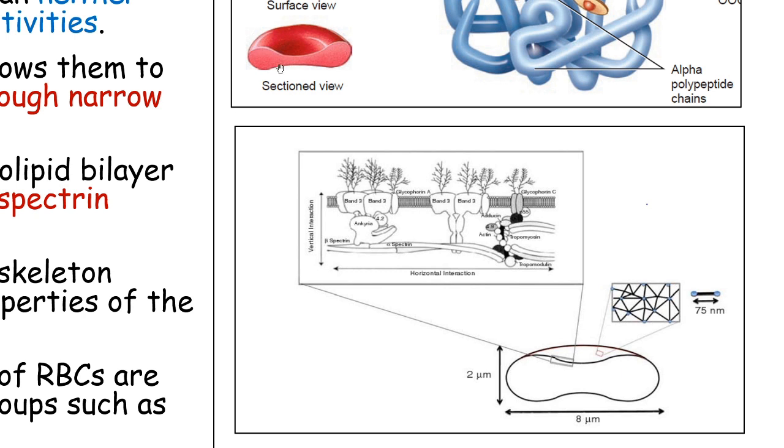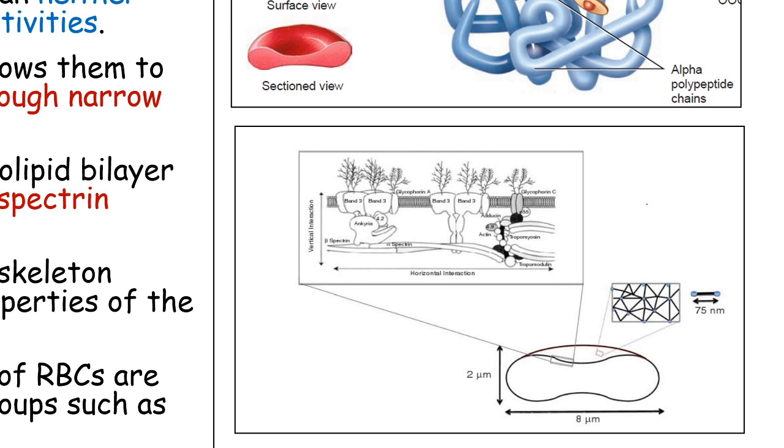These branches are the monosaccharide or carbohydrate called sialic acid, and sialic acid usually has a negative charge. So you can just imagine this entire surface of RBC with negative charges. There are many branches, many glycophorins, imparting the negative charges.